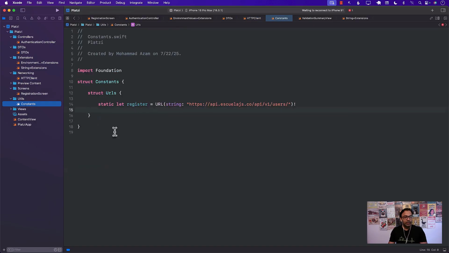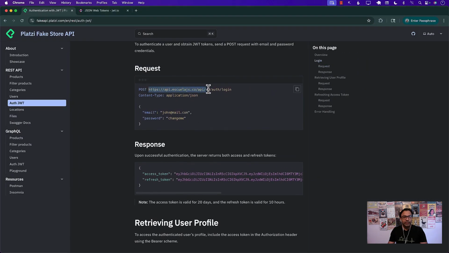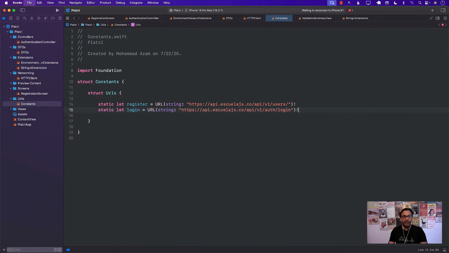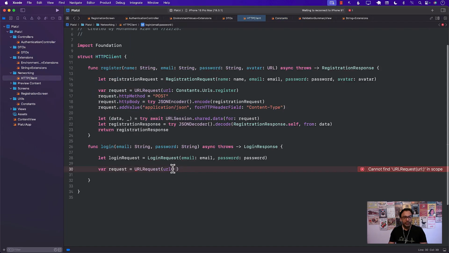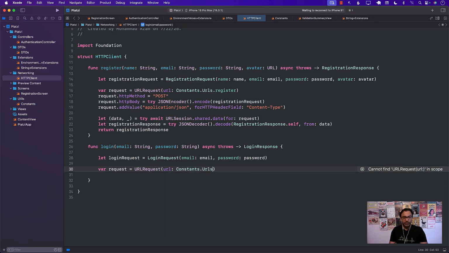So let's go to the constants and check over here. Static let login, and we'll just add the URL. So we got to make sure. Is that the registration? Okay, so that's the registration URL, but let's get the URL for the login, which is this one. There we go. You can use enum, whatever you want. I think that's also perfectly fine if you're using static let. All right, so Constants.URLs.login.